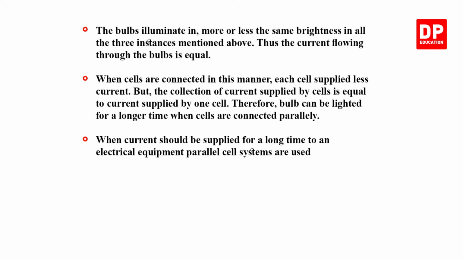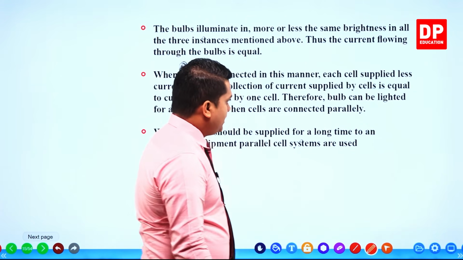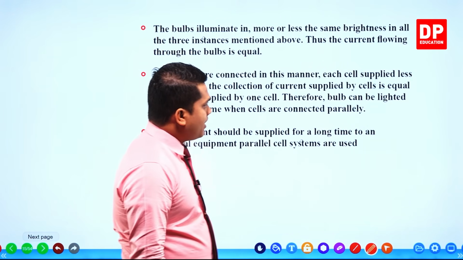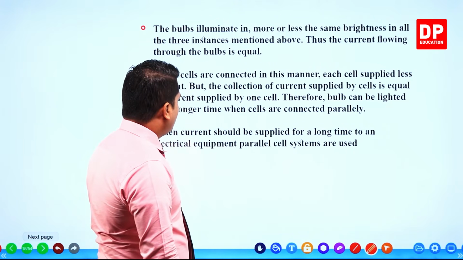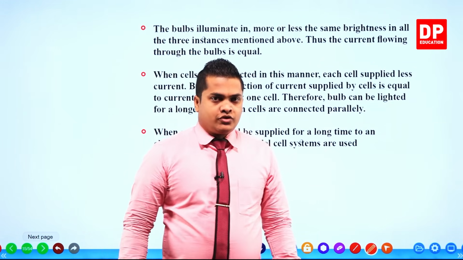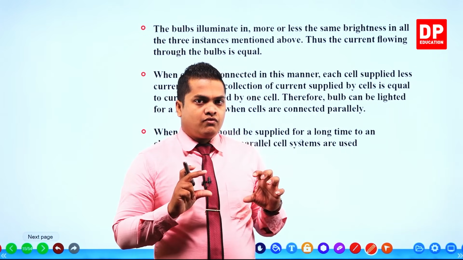When cells are connected in this manner, each cell supplies less current, but the collection of current supplied by the cells is equal to the current supplied by one cell. Therefore, the bulb can be lighted for a longer time when cells are connected in parallel. So you know that each and every dry cell is going to provide the same amount of voltage.